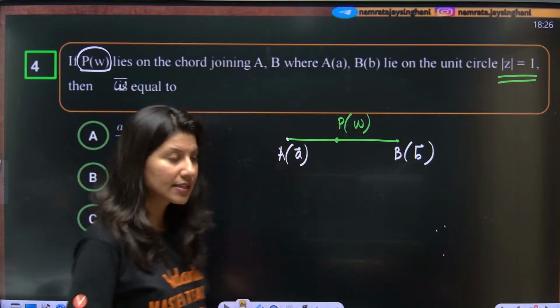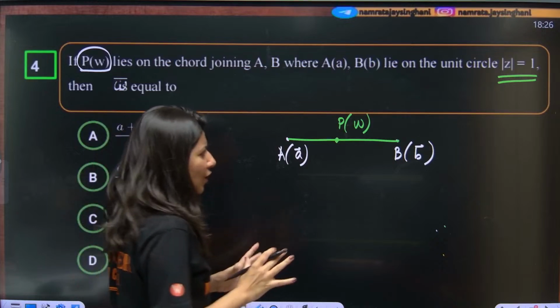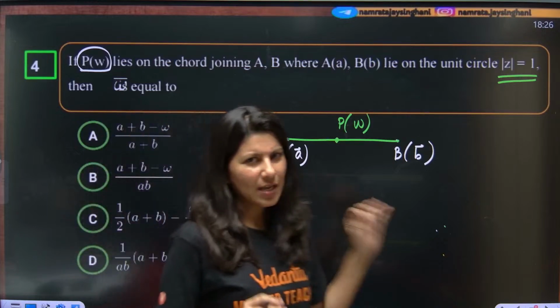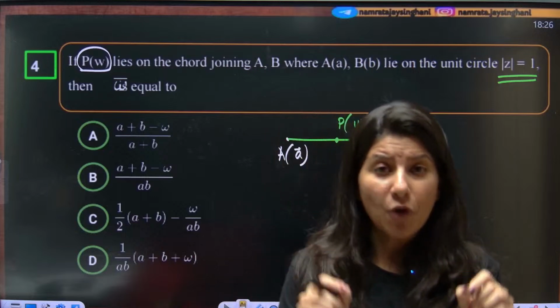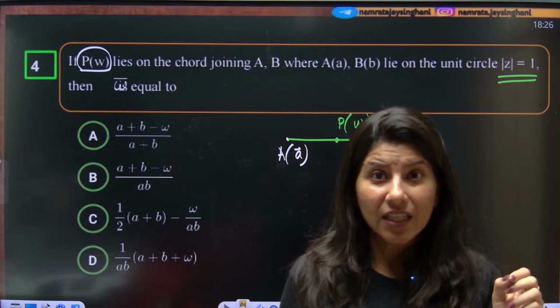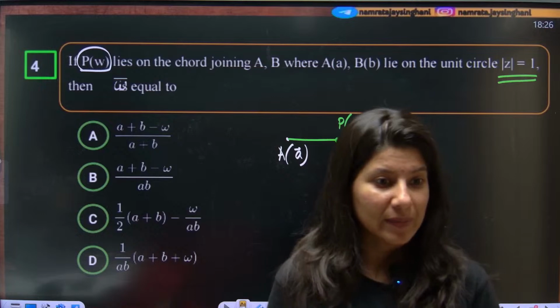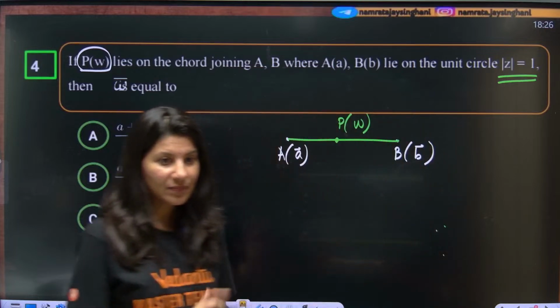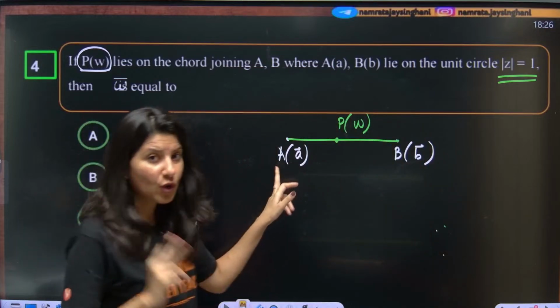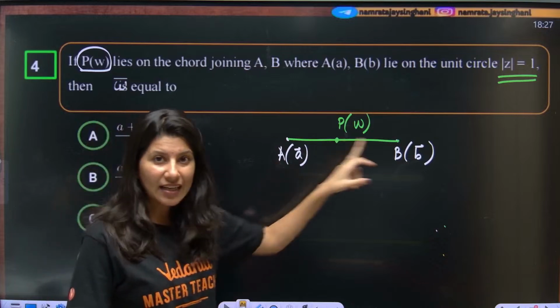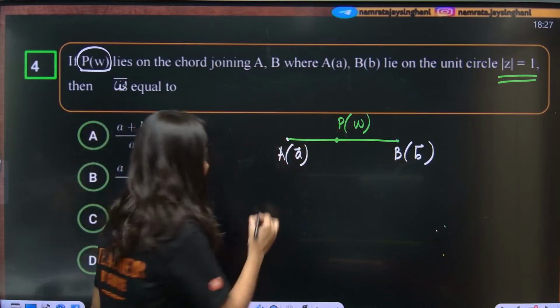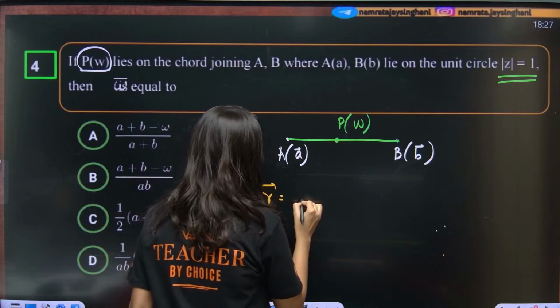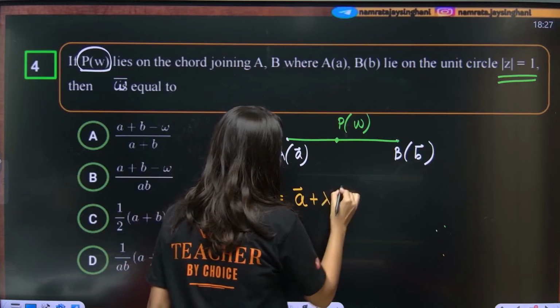Now understand this. First of all, can you help me in writing the vector form of a line having two points on it, A and B? I have got two points on the line, A and B, vector equation. Remember? So r equals point plus lambda times direction.